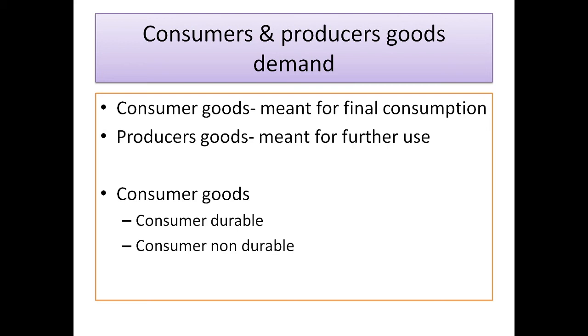For example, a TV set, refrigerator, book, mobile, leather bag, chappal, cupboard, bicycle, scooter, umbrella, raincoat. All these are examples of durable goods, and they can be used again and again over a period of time. Such types of goods are known as consumer durable goods.